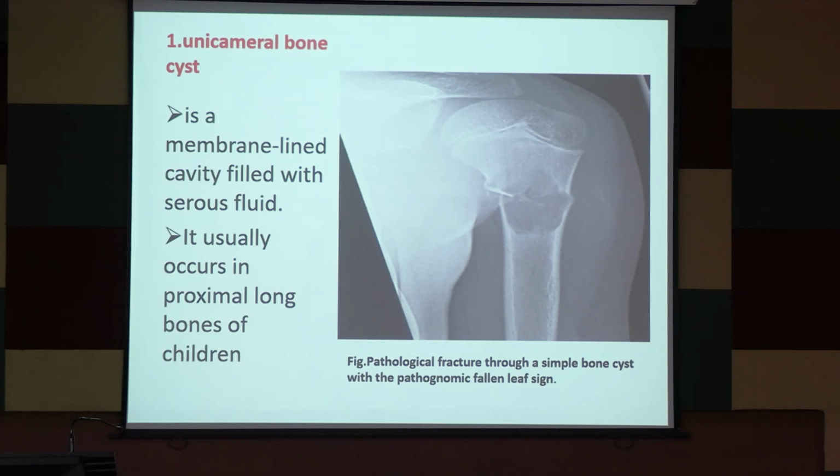We are still reading and you guys also have to know. So the leaf is this one. It looks like it has fallen into a cavity, so that is why they have called it the fallen leaf sign. See, simple bone cyst with a pathognomonic fallen leaf sign. So you cannot miss it. This is a classical simple bone cyst.